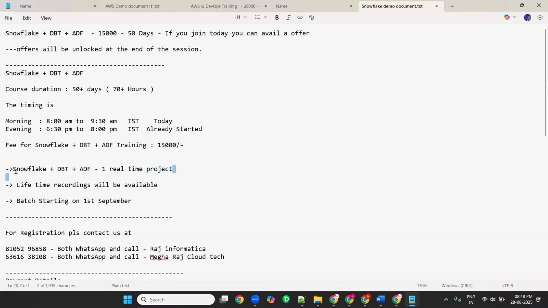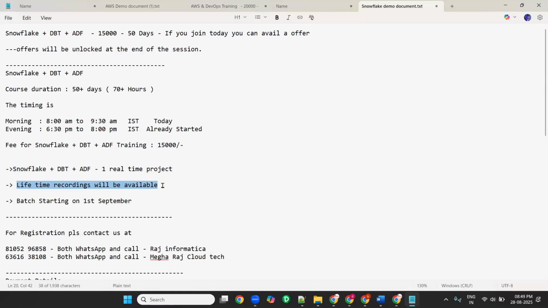We are going to deal with one real-time project which includes all four technologies: Snowflake, DBT, ADF, and AWS. You get complete hands-on experience, so even if you want to showcase 4 or 5 years of relevant experience, you can. For each and every session we will provide lifetime recordings access. The session will be recorded every day and we will provide these recordings to you, so you can access them for lifetime. No need to worry about that.